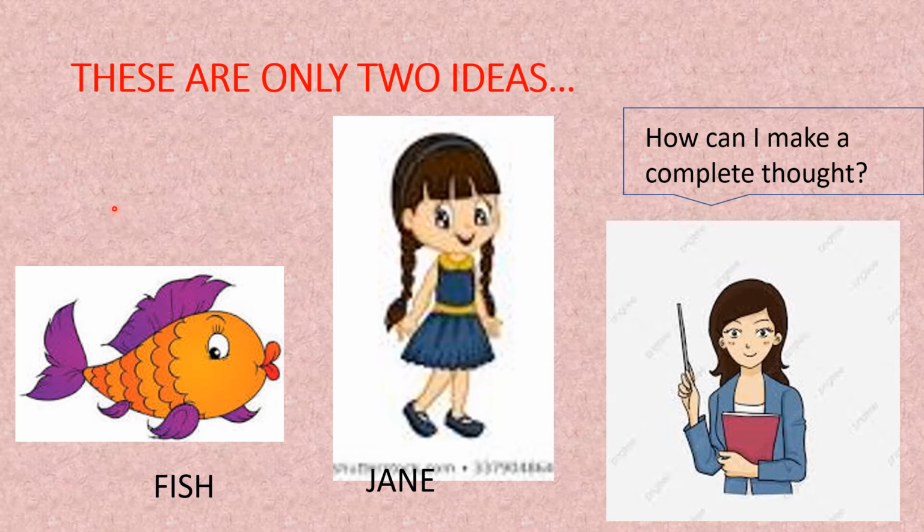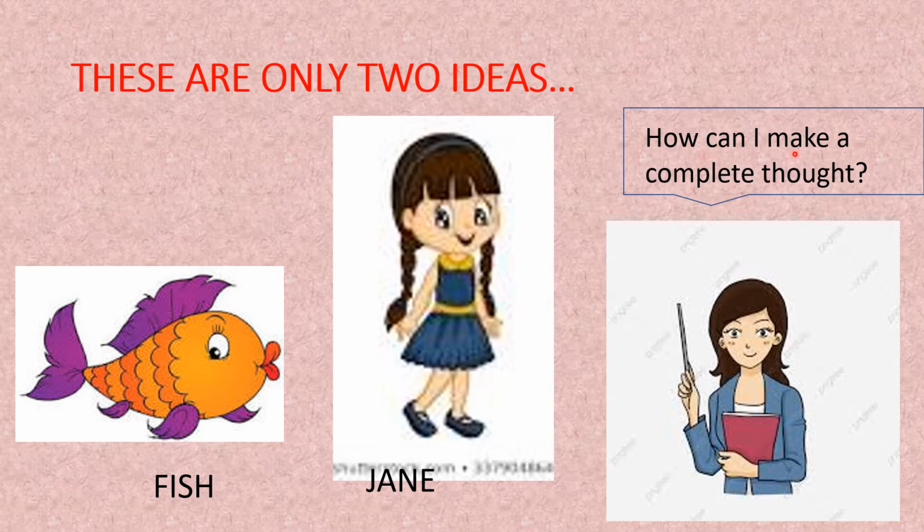It says, these are only two ideas. One idea is fish, and the other idea is Jane. And then the teacher says, how can I make a complete thought? ¿Cómo puedo hacer una idea o pensamiento completo?